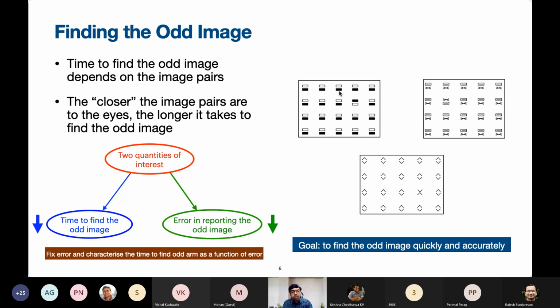So throughout this talk, what we are going to do is fix the error in reporting the final answer, and look at the time required to find the odd image as a function of this error. This is what is called the fixed confidence regime in the literature.